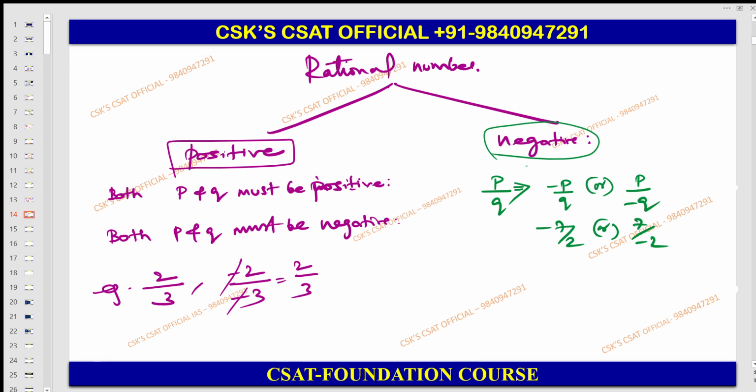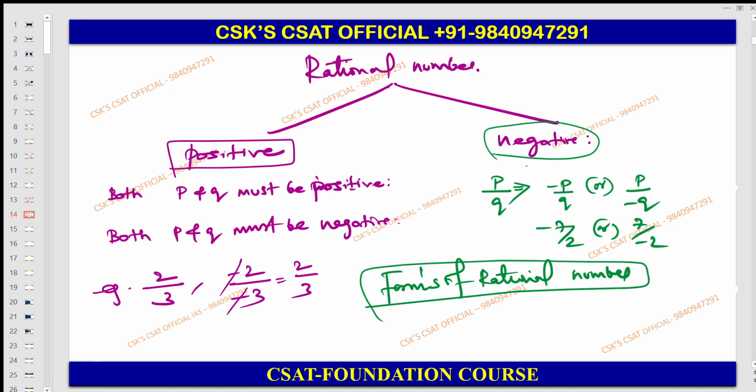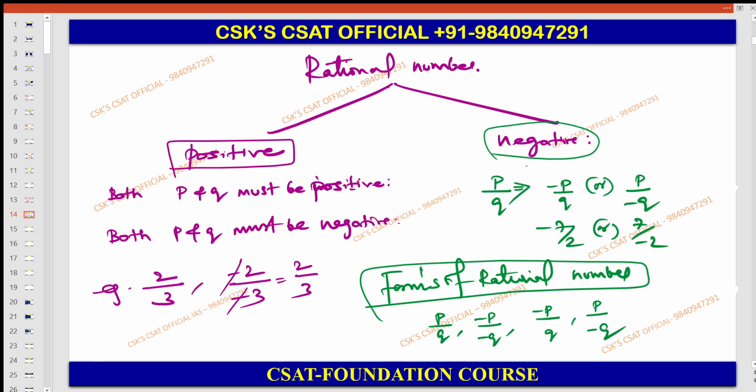So therefore, what are the forms of a rational number? One is P by Q, minus P by minus Q, minus P by Q, P by minus Q. So these are the forms of your rational number. Now let me give you a definition of your rational number.